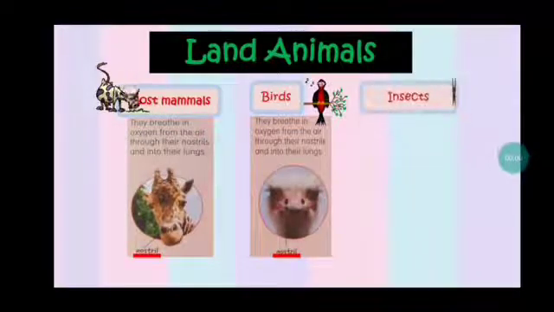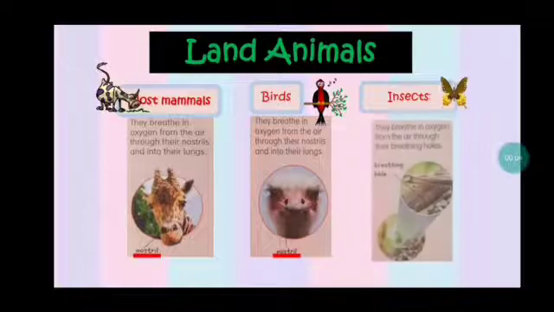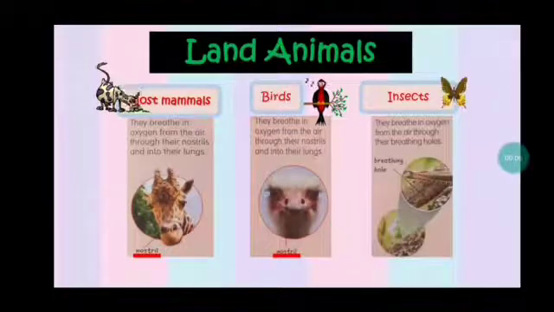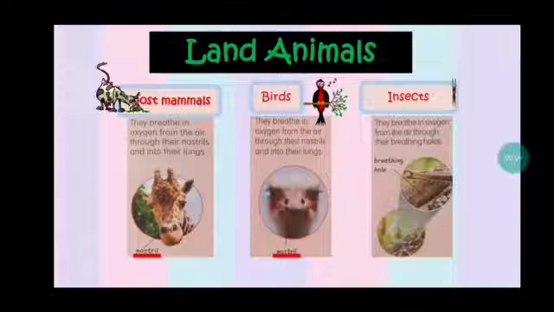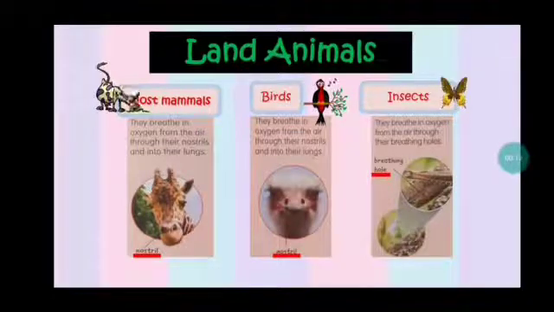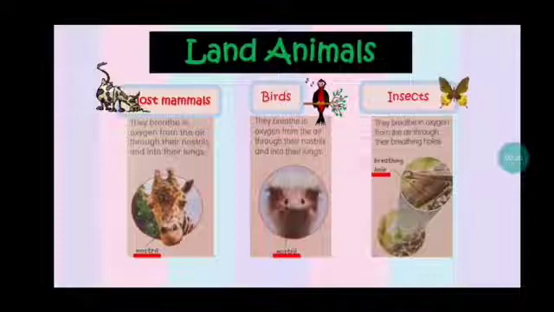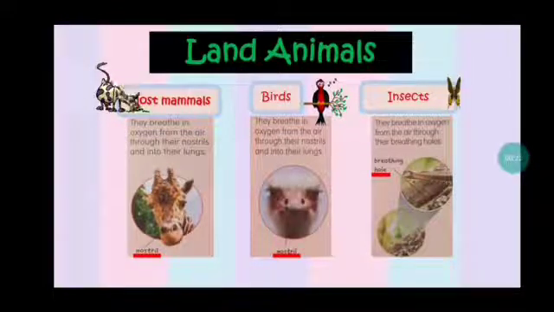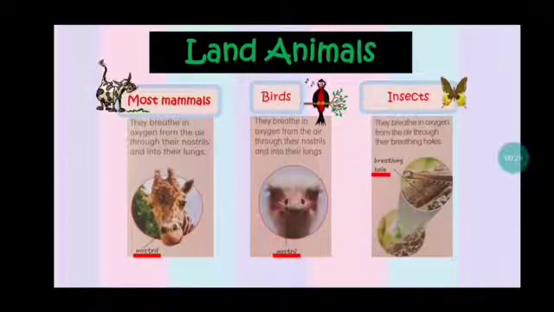And then the next is insects. Insects breathe in oxygen from the air through their breathing holes. So insects have breathing holes, lubang-lubang that have the function for breathing. Sometimes we say the breathing holes. These are called spiracles. So if you hear spiracles, what is a spiracle, teacher? The spiracles are the breathing holes of insects.